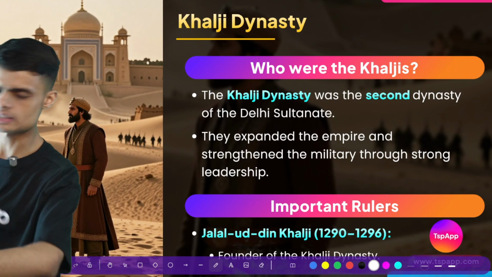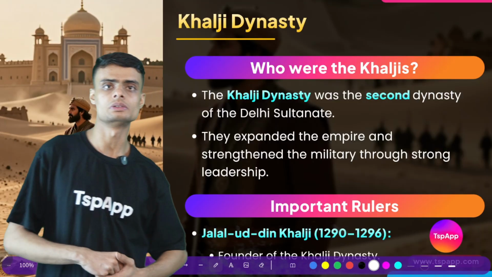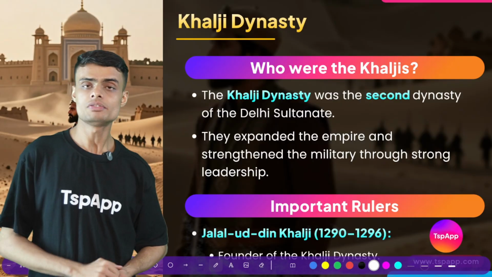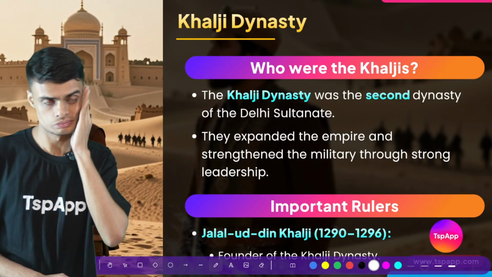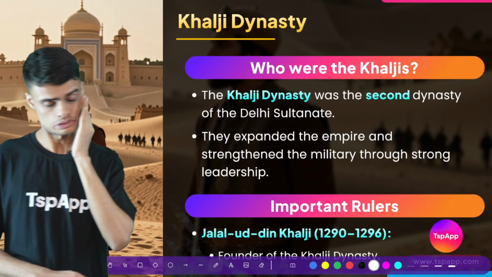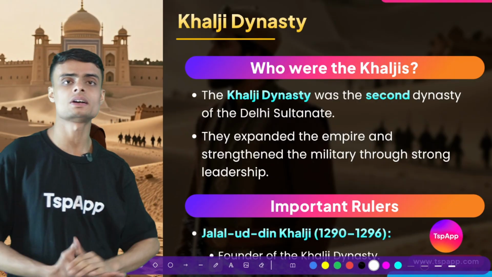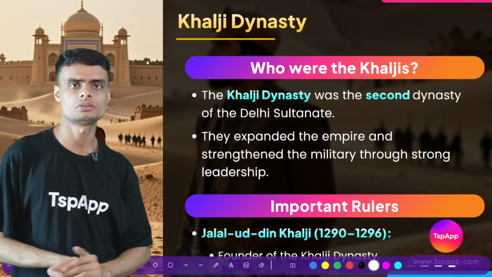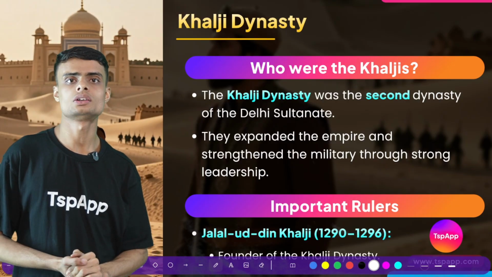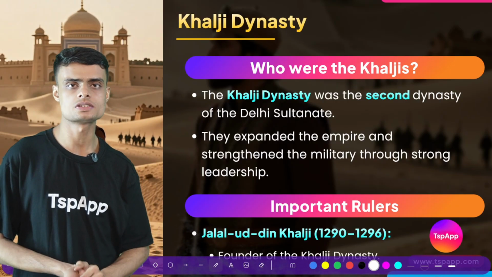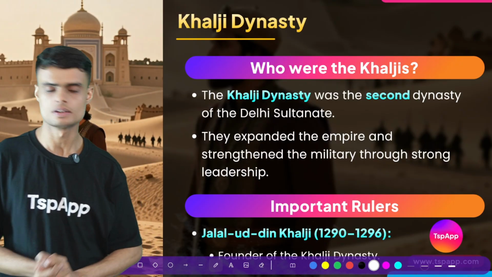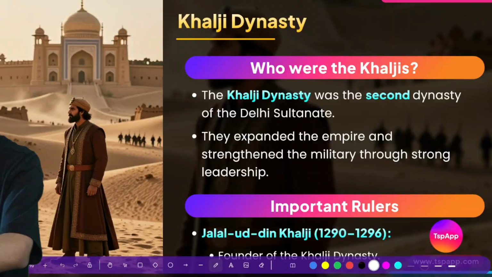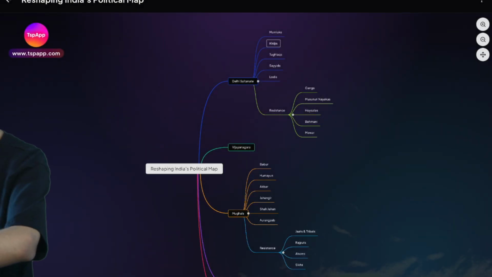But apart from being such a perfect ruler, Alauddin Khilji was infamous, or he was not liked by so many people, because he destroyed a large number of Hindu temples and tried to plunder the wealth of the temples, Buddhist temples, Jain temples. Okay, so that is why he was not considered to be a very good ruler.